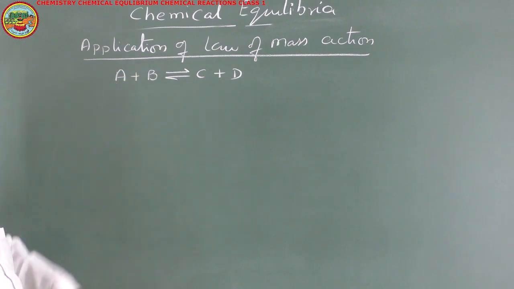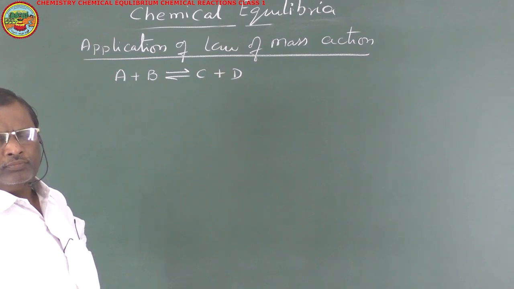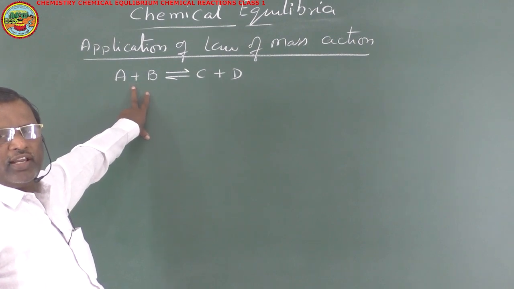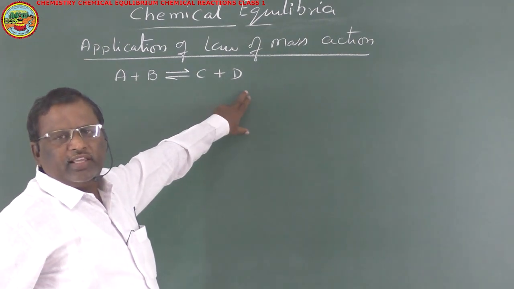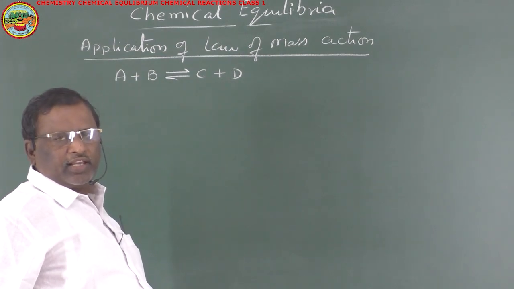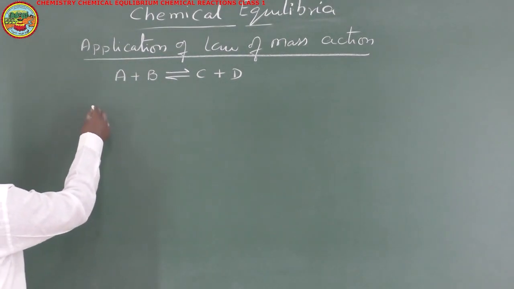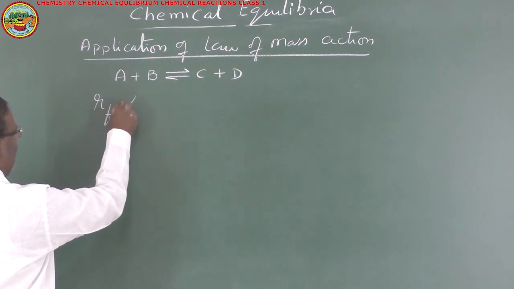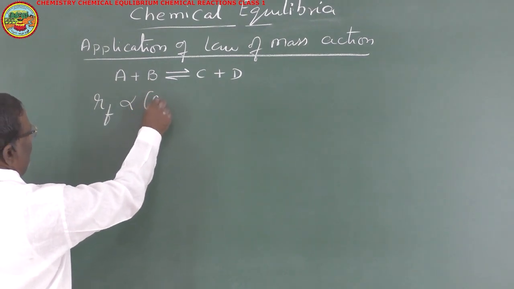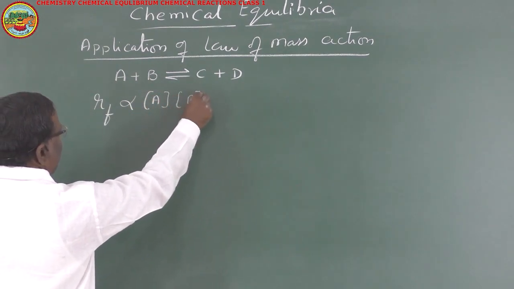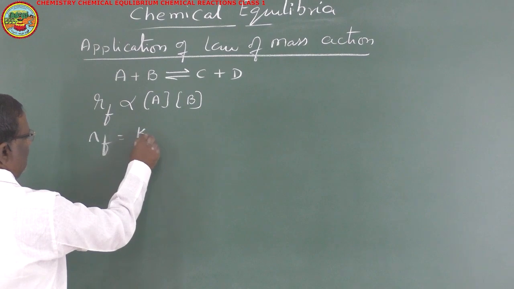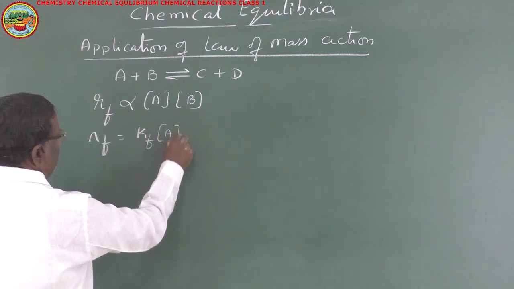According to the law of mass action, the rate of forward reaction depends on A and B, because in the forward reaction A and B are the species which take part in the reaction. In the backward reaction, C and D are the species which take part in the chemical reaction. So the rate of forward reaction RF is directly proportional to the product of the molar concentrations of A and B, or RF is equal to KF into concentration of A into concentration of B.